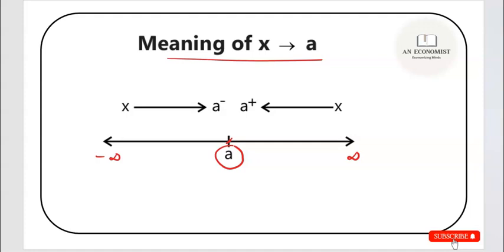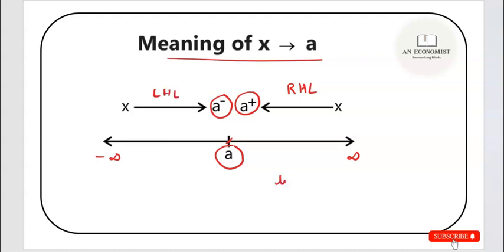You need to check the values of x that approach towards a from the right hand side, that is denoted by a plus, and you have to also consider the values of x in your domain where x approaches towards a from the left hand side, which will give you a minus. Now if you consider the right hand side, the limit that you will be calculating is called the right hand limit, and from the left hand side, it will be the left hand limit.